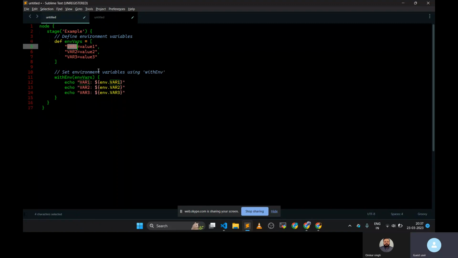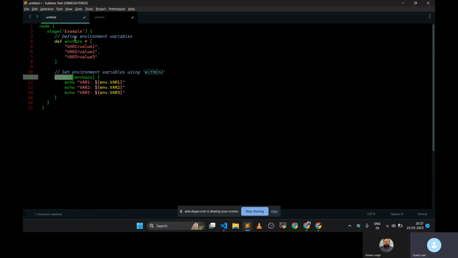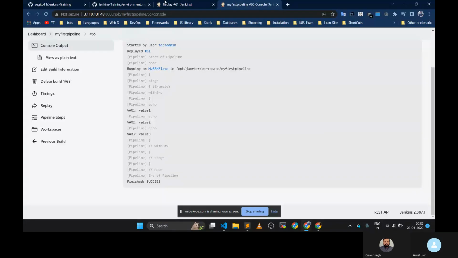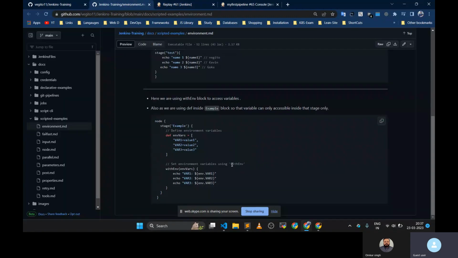Here we are giving the variable names and their values, and in the withEnv block we are specifying the whole variable name, and then we can use these values directly using env syntax, env dot var1. Just for your knowledge I have added this example, but it is not recommended to use this thing.